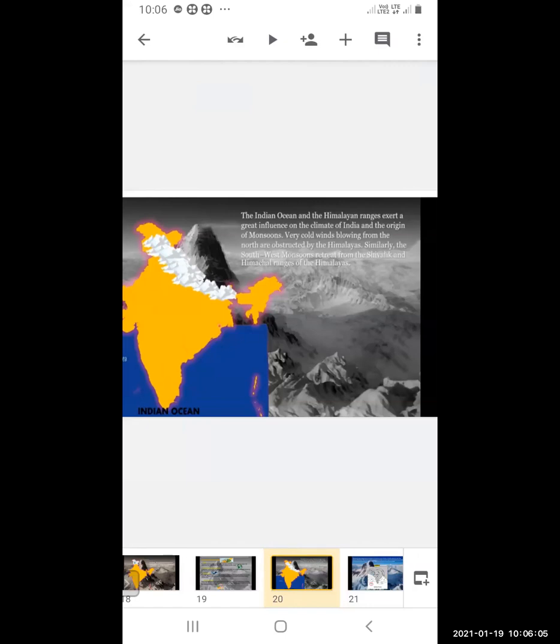Similarly, the southwest monsoon winds retreat from the Shivalik and Himalaya ranges of the Himalayas. We have seen what retreating winds are. So we get the rain. The returning of the rain is the retreat, from the Shivalik and Himalaya ranges of the Himalayas.